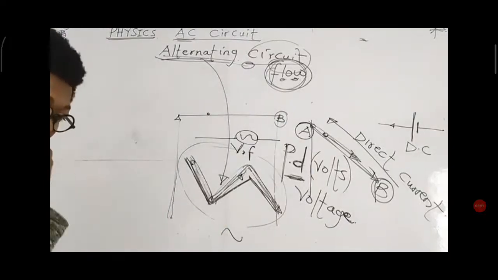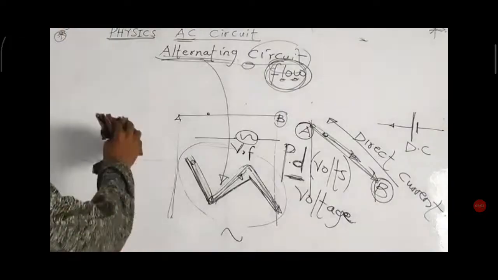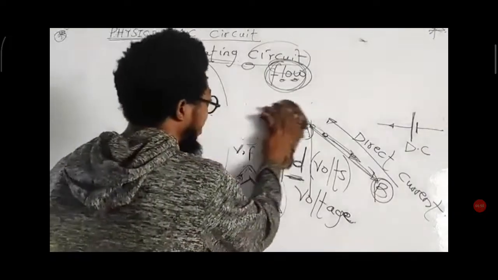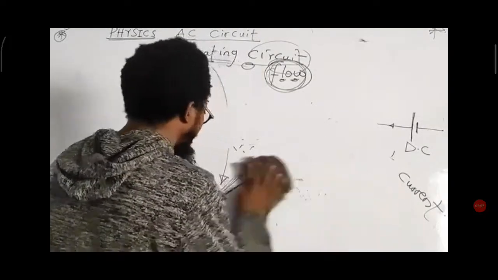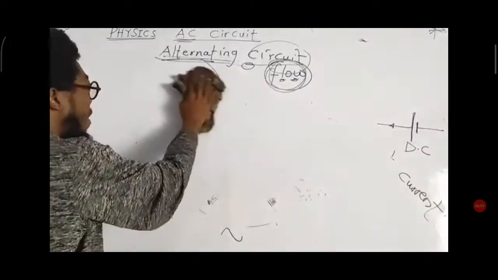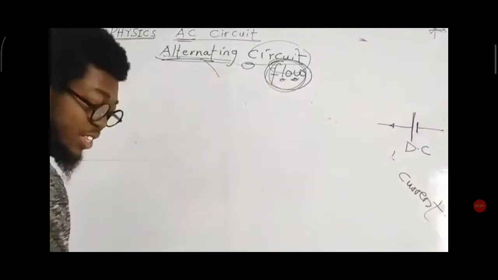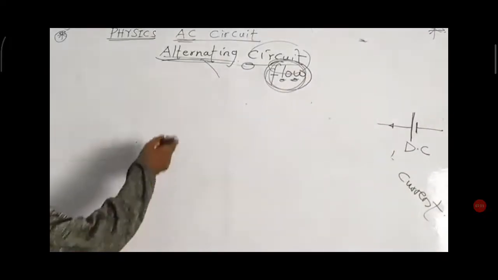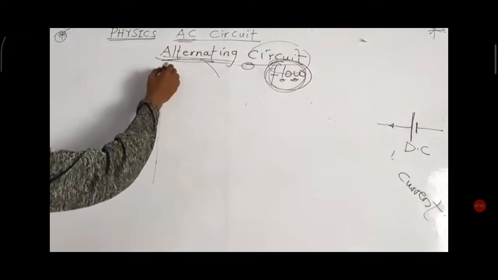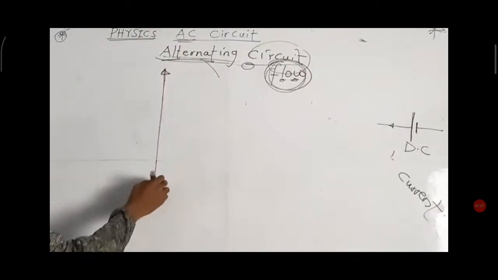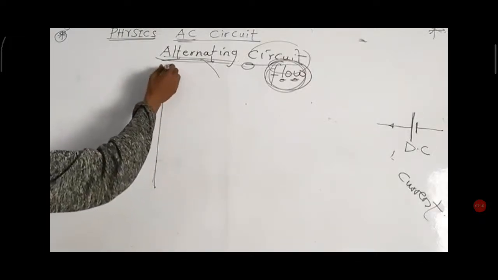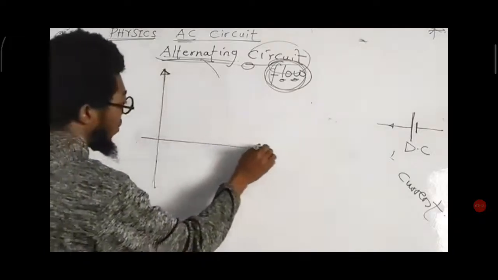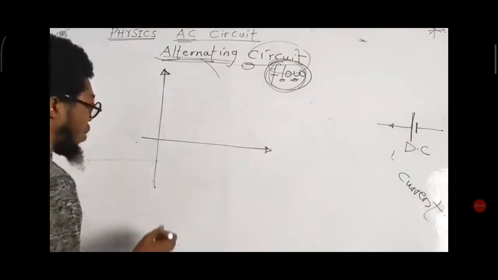So let's look at a typical circuit in which an AC current is flowing. If I decide to look at the movement of my current in an AC circuit, I am going to have an axis like this, which is like our y-axis. Then I will have my x-axis this way.